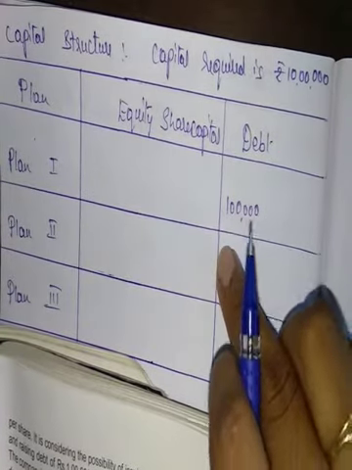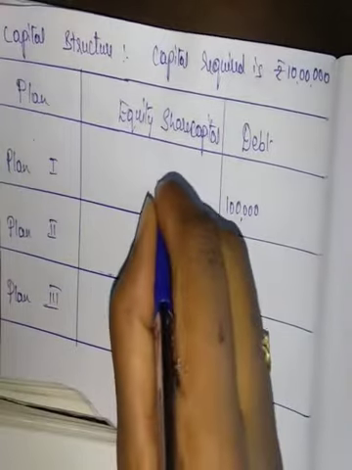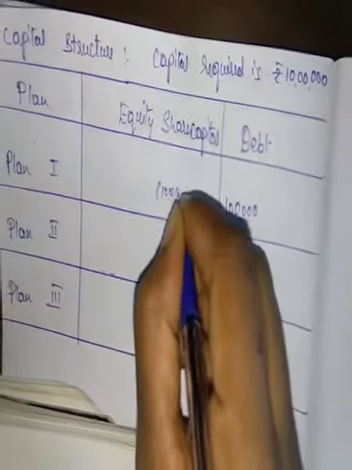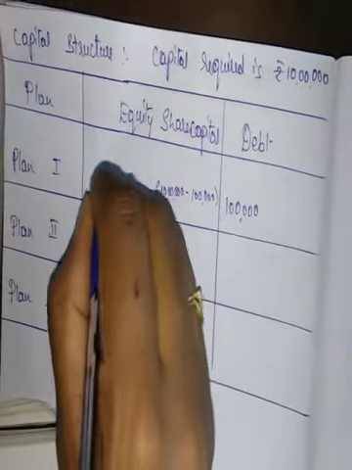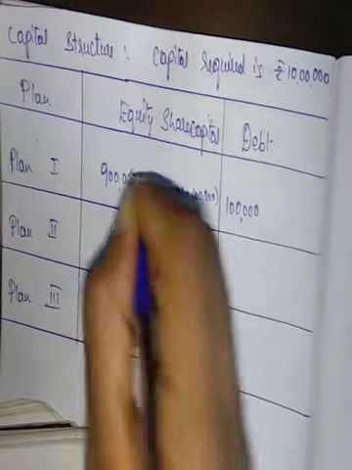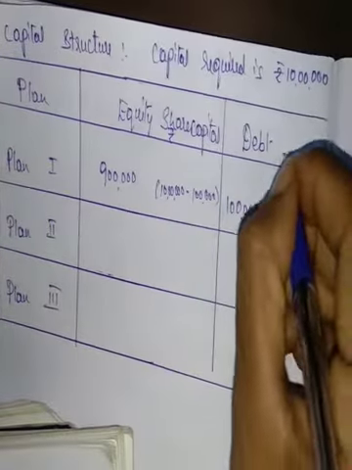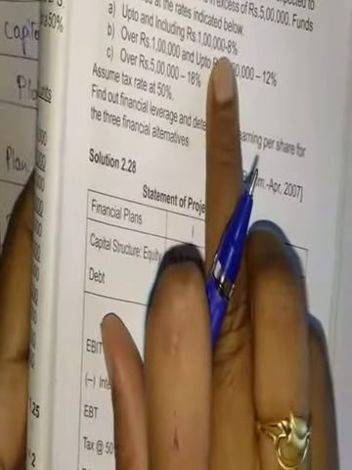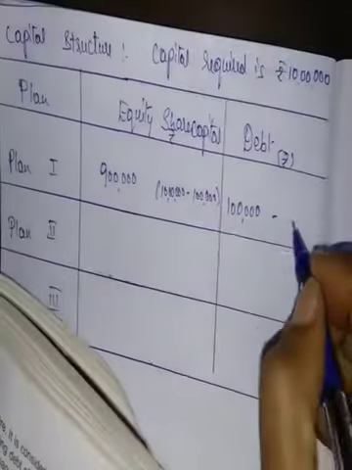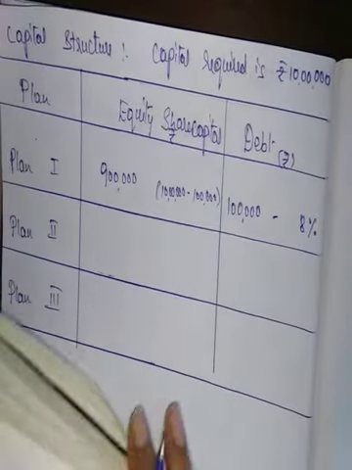So 10 lakh minus 1 lakh is 9 lakh. So the requirement of equity capital is 9 lakh. Then up to 1 lakh rupees, the rate of interest is 8%.